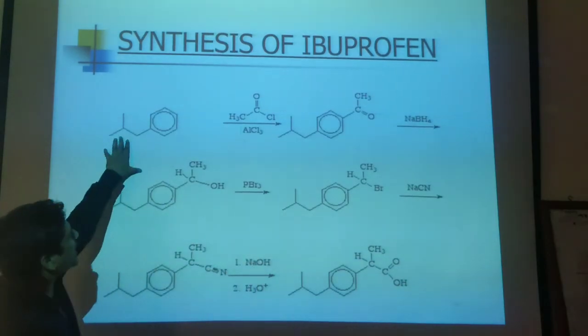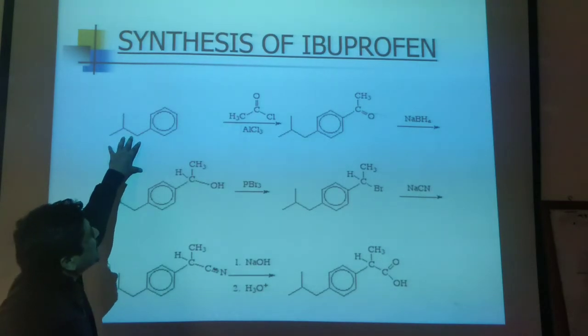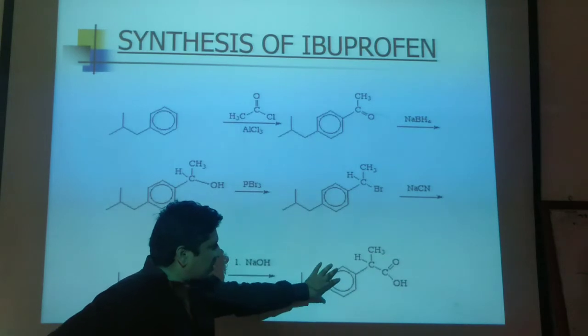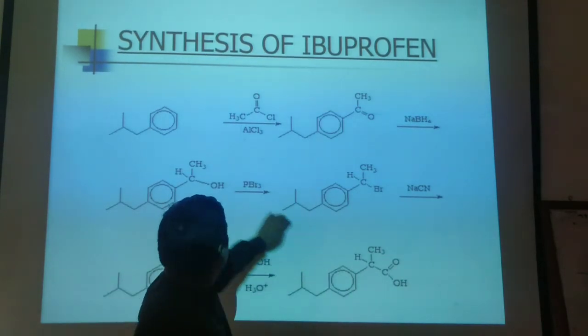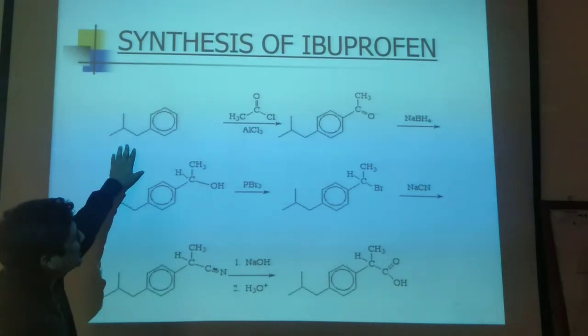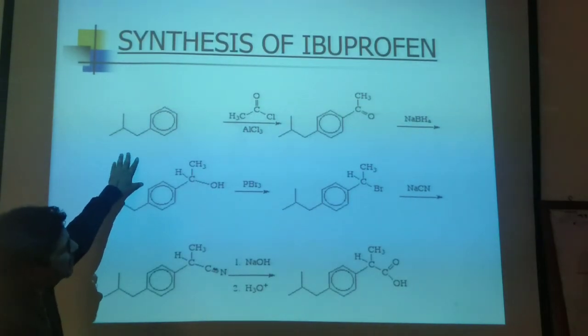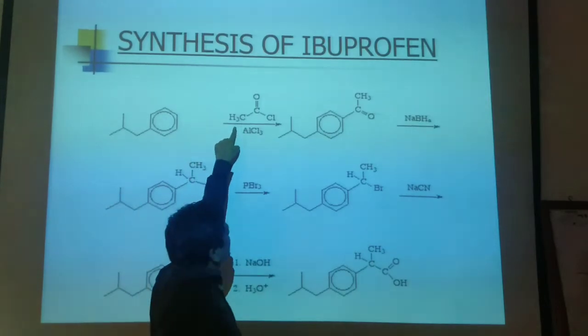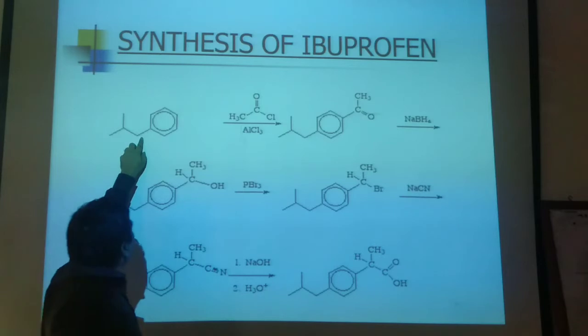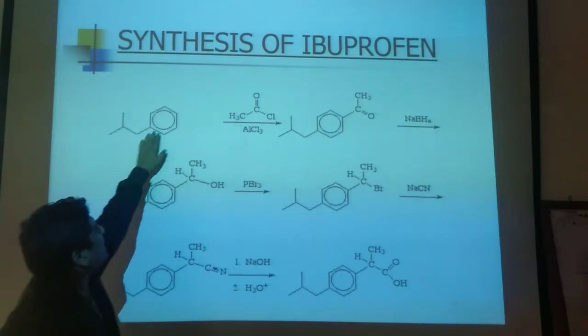That is isobutyl benzene. That is the precursor for the synthesis of ibuprofen, the medicine which you desire to synthesize. Isobutyl benzene on acetylation, that is acetyl chloride in the presence of aluminum chloride, the acetyl group is inserted at the para position.